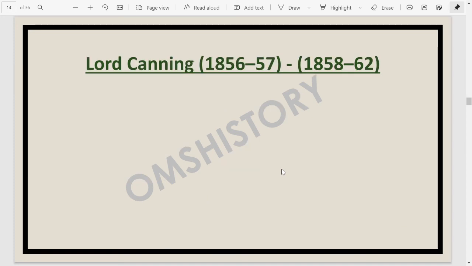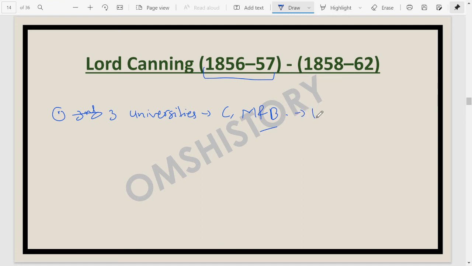Lord Canning was the Governor General from 1856 to 1857, and during his Governor Generalship, the important thing which happened is the establishment of three universities. These three universities are very important: the University of Calcutta, Madras, and Bombay. The specific date you should remember is 1856-57.